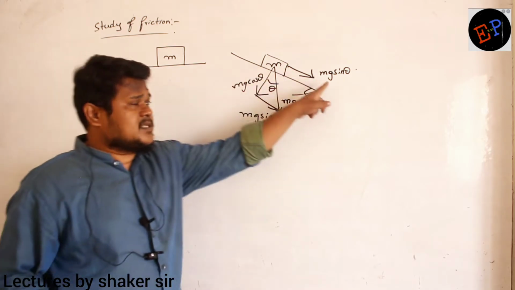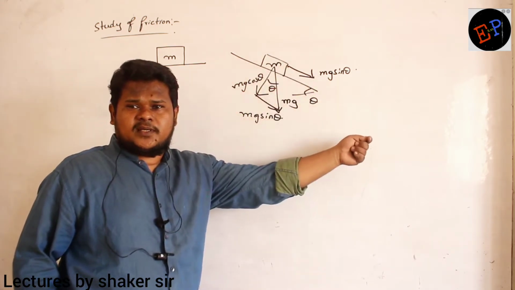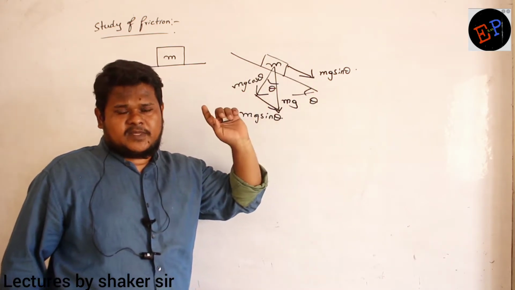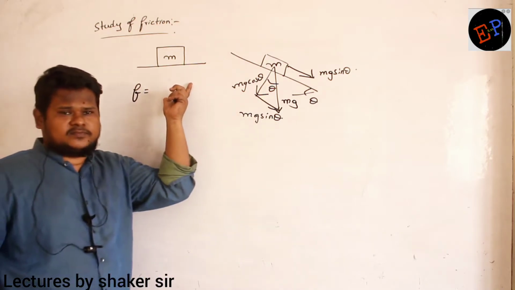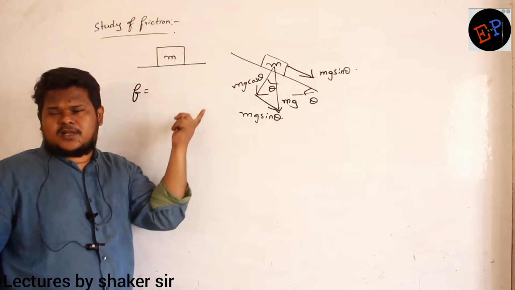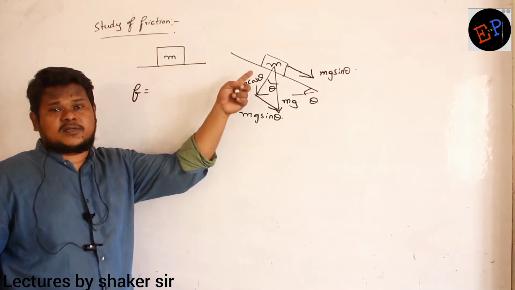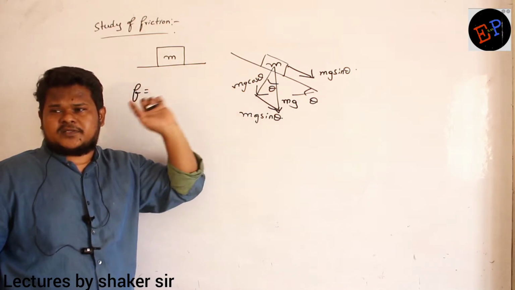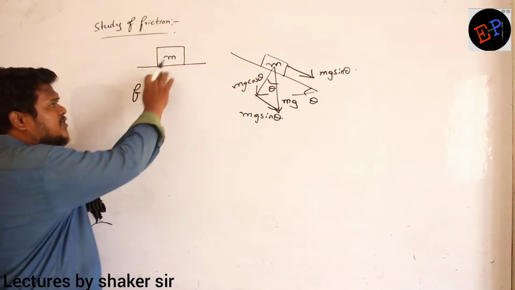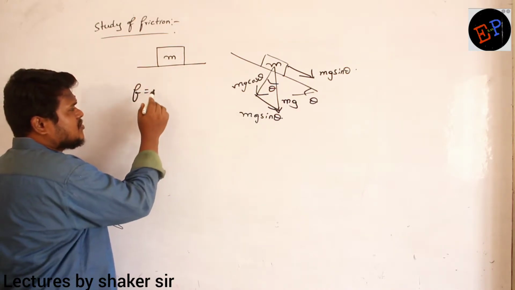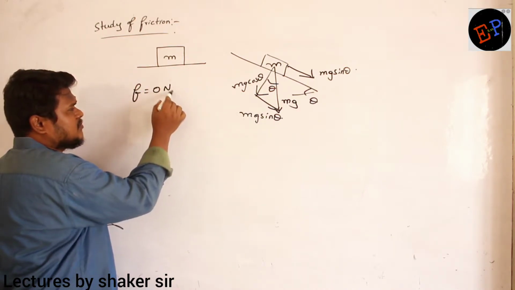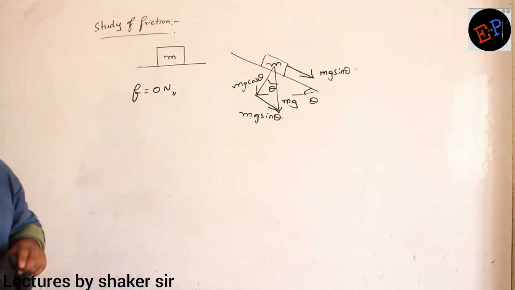So here mg sin theta is the force which is trying to pull the body downwards. Then friction will develop. But this is a horizontal ground, no? This is what kind of ground? Horizontal ground. There is no component along the horizontal ground. Weight component is not there. So therefore, body is not trying to slide. If body does not try to slide, friction also will be zero. There is no friction. Okay.